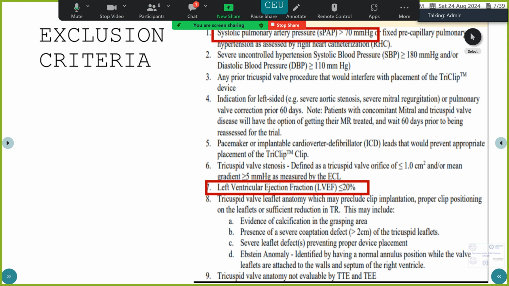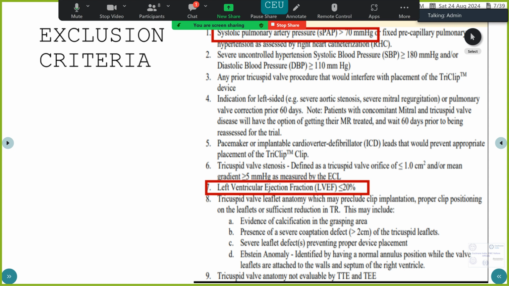Looking at our exclusion criteria, it's not very strict. However, they have chosen everyone needs to have a right heart catheterization, and they should have a pulmonary artery pressure which is less than 70. So anyone who has a pulmonary artery pressure more than 70 would be excluded. Anyone who had a left ventricular ejection fraction of less than or equal to 20 would be excluded.